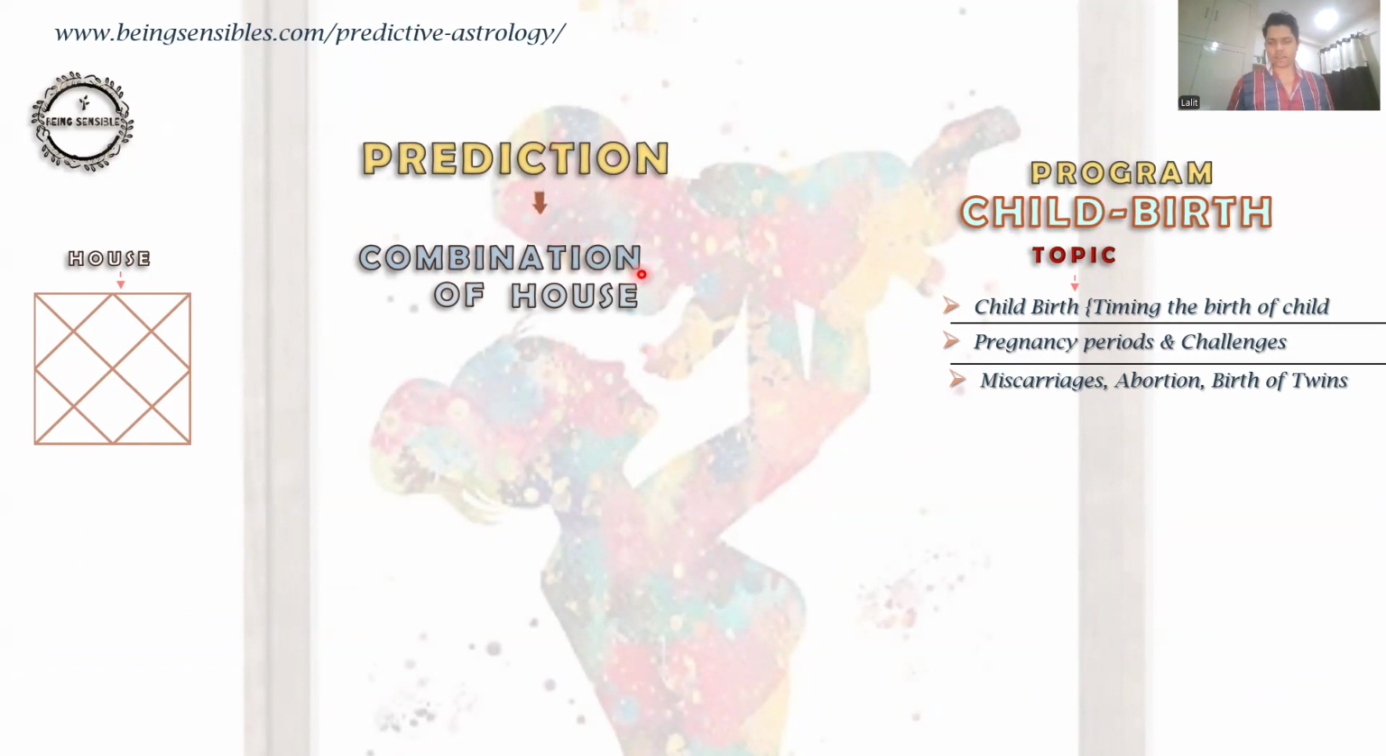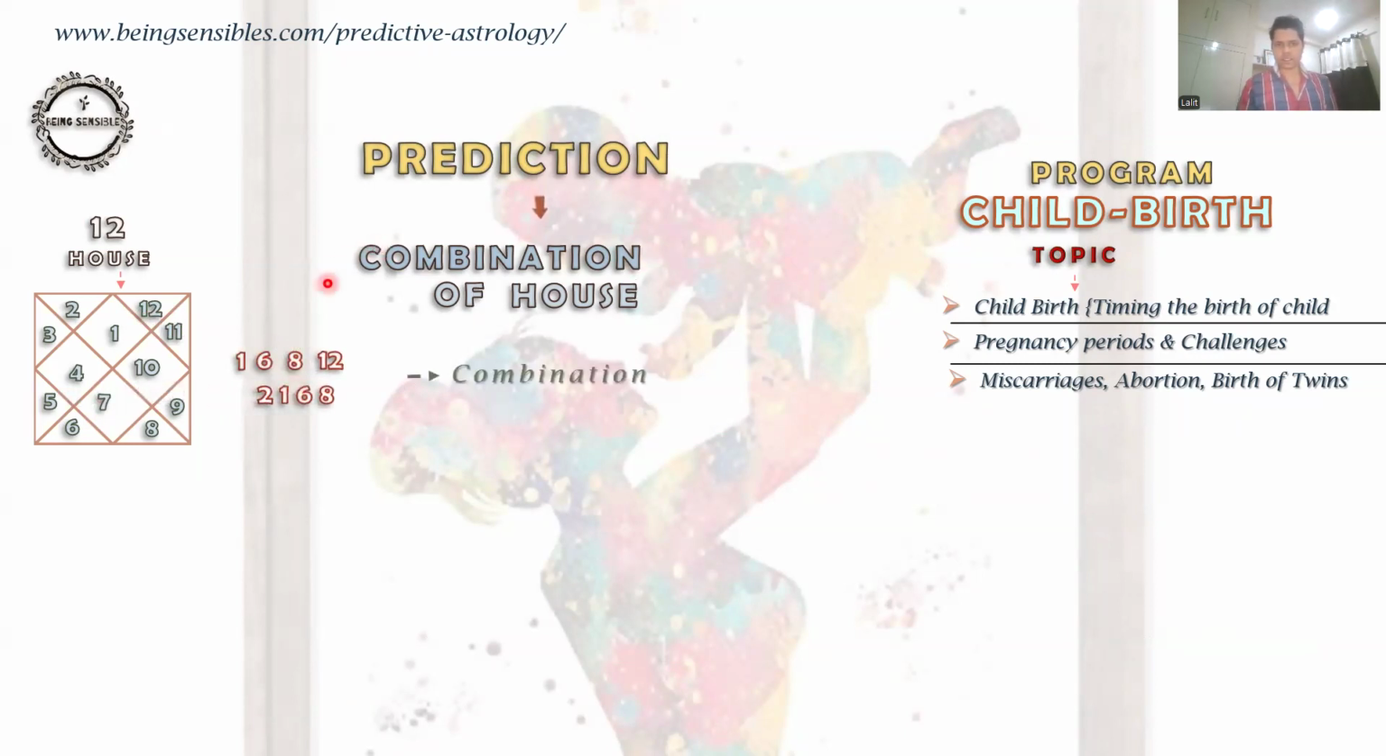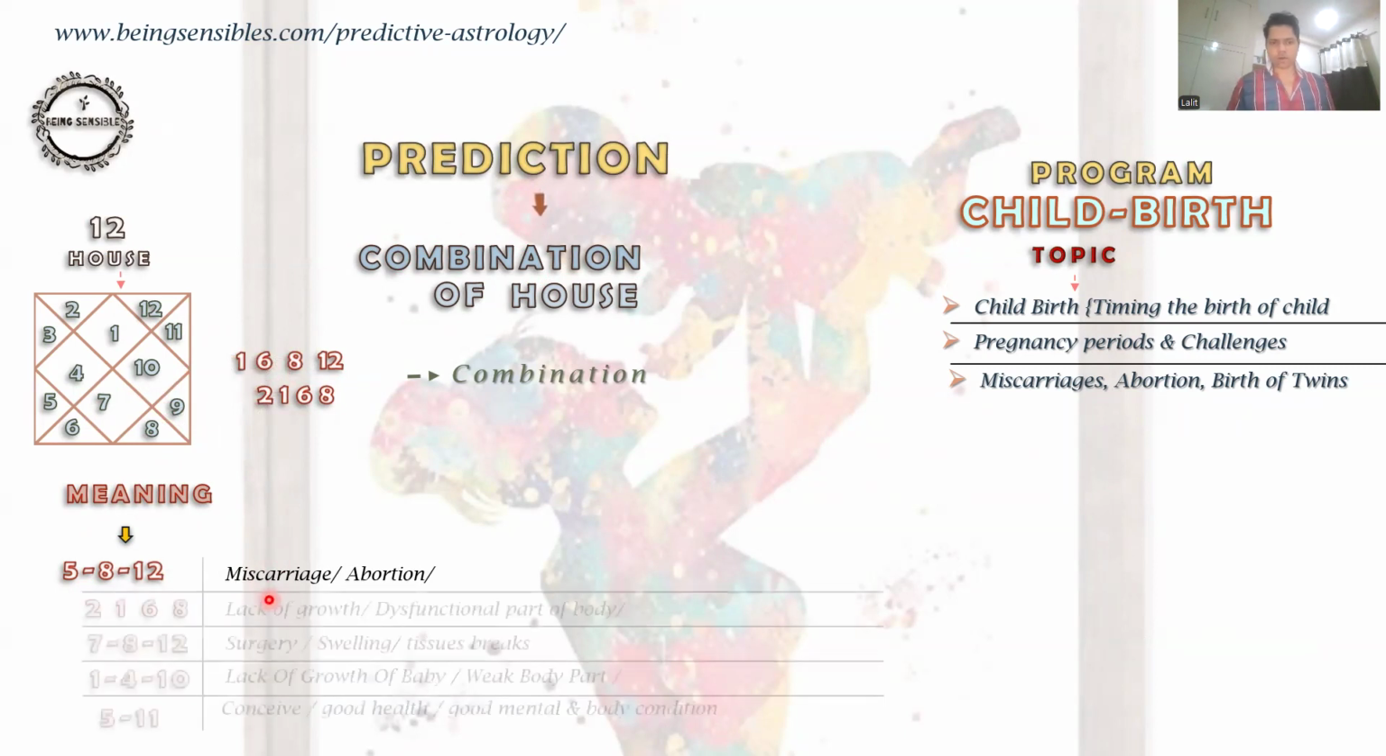In every astrology there is some kind of prediction. In predictive astrology, we use the combination of houses. We know there are 12 houses. If I pick one, then the sixth house, the 8th house, the 12th house, these are combinations, and each has a meaning. For example, if in a female chart the 5th and 12th are noticed in the concerned house, there is a high chance of miscarriage or abortion.